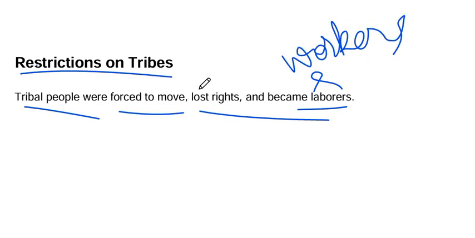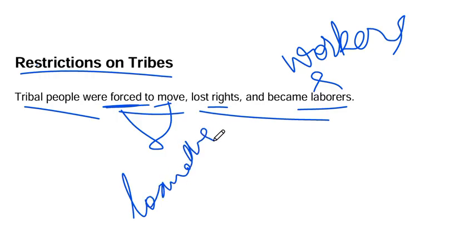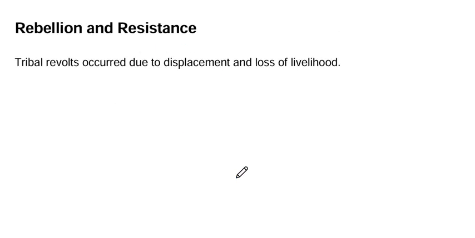So they lost their rights, and they were forced to move to another place, because they weren't allowed to stay in the same place. Like saying, you are a laborer, why are you sitting in my house? Like that they were treated.